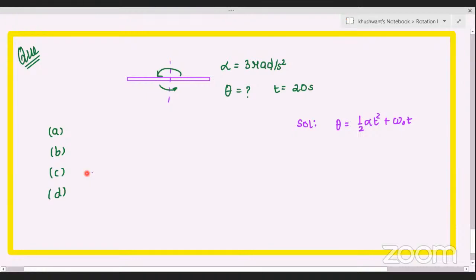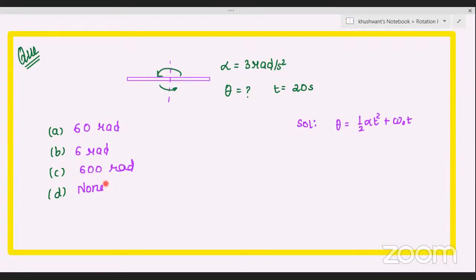The question is simple, still I gave a lot of time. Let's have a discussion, everybody. Your options are here on the screen: 60 radians, 6 radians, 600 radians, or none of these. I repeat, there is a rod which is rotating about its central axis. Its angular acceleration is given as 3 radians per second square. The angle rotated needs to be calculated. Time is given as 20 seconds.